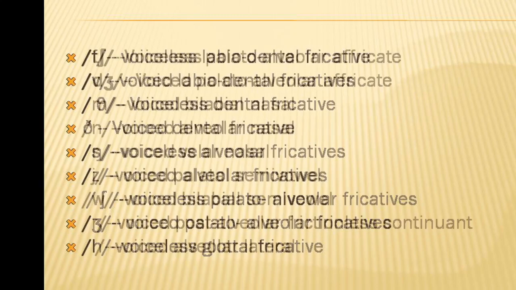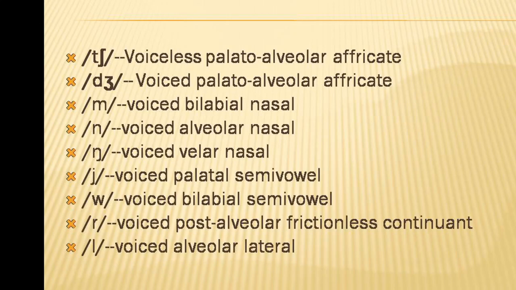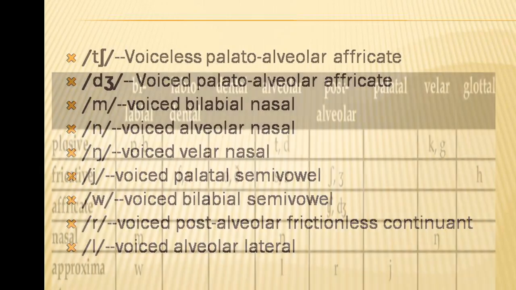And w is a bilabial sound and also a semi-vowel. It is pronounced using both lips. W, wind, veil. R, voiced post-alveolar frictionless continuant. L, voiced alveolar lateral sound, the initial sound of light, late.